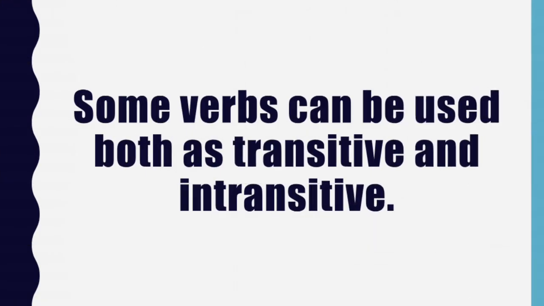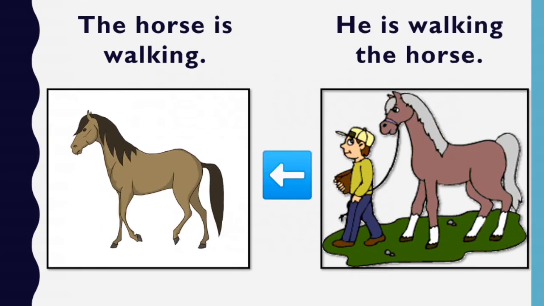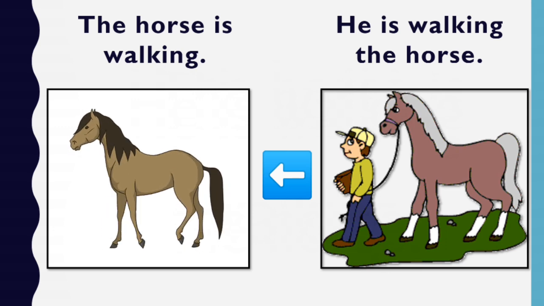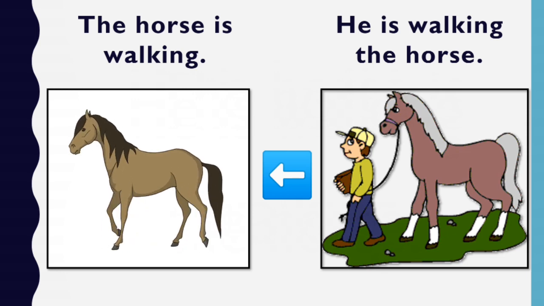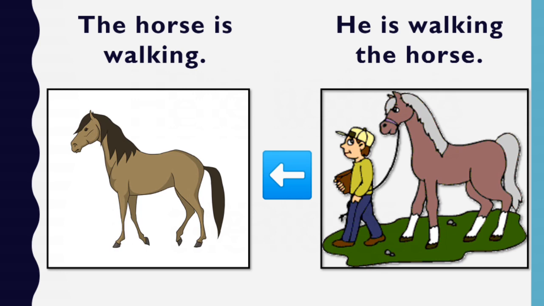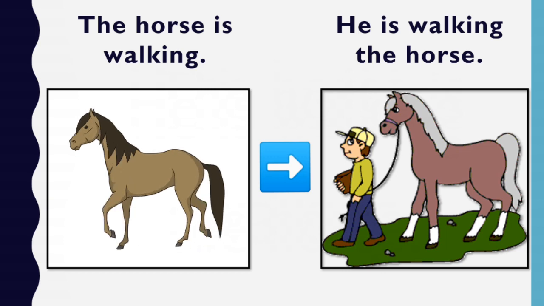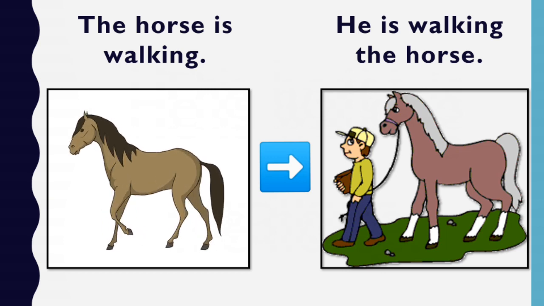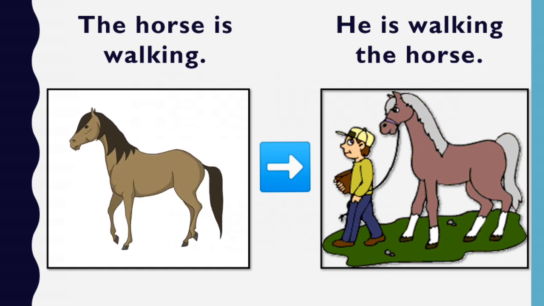Some verbs can be used both as transitive and intransitive. Let's understand it through the following examples. The horse is walking. Here, the verb is walking is intransitive as it is complete in itself and doesn't require any object. He is walking the horse. In this sentence, is walking is a transitive verb because it requires the object, the horse, to complete the meaning.